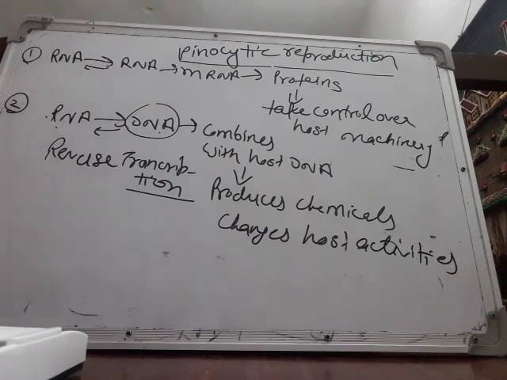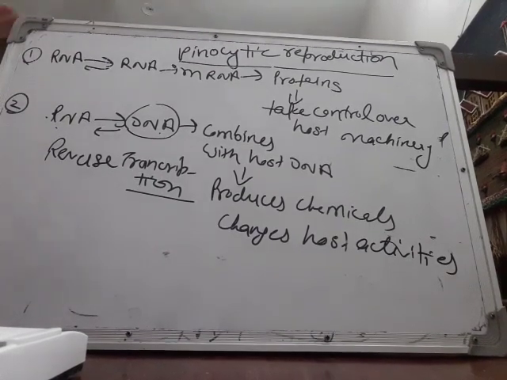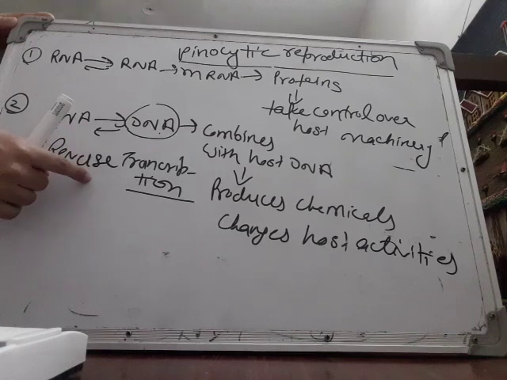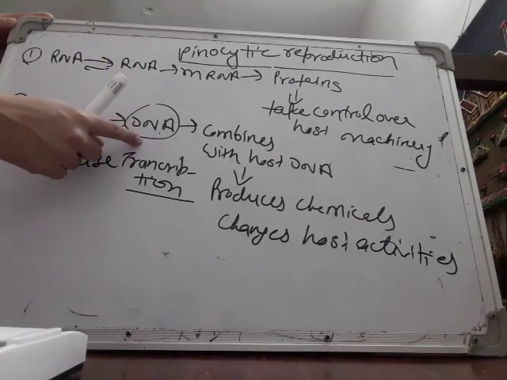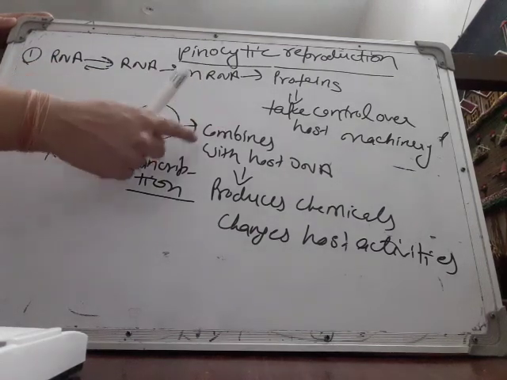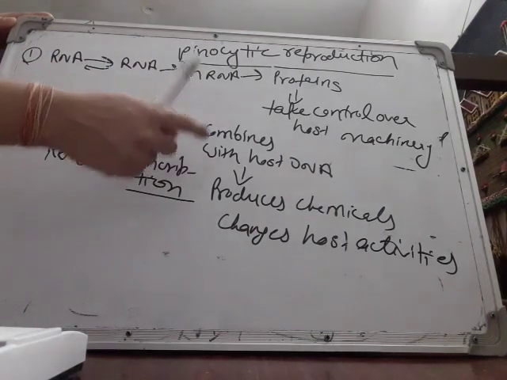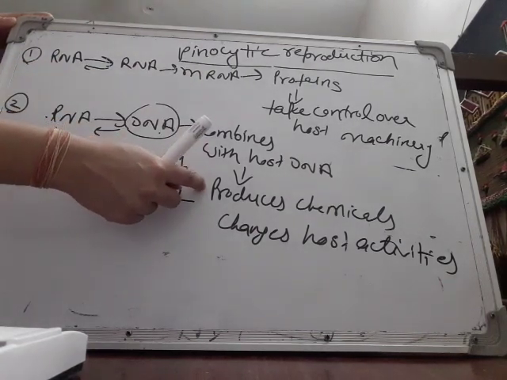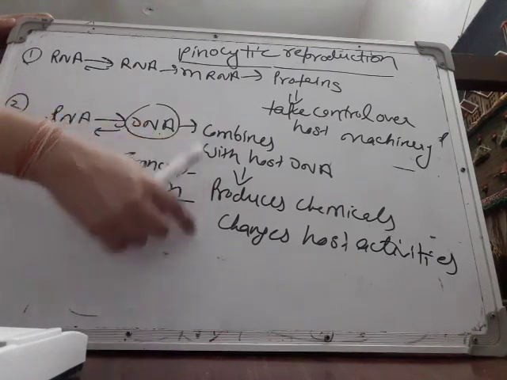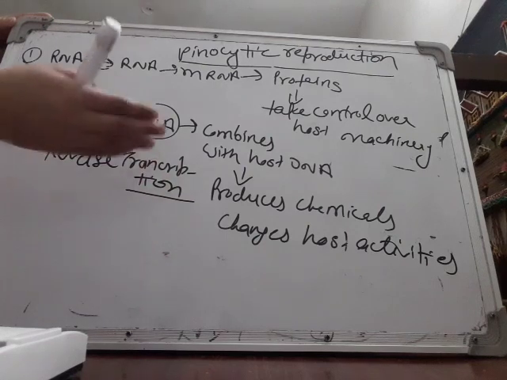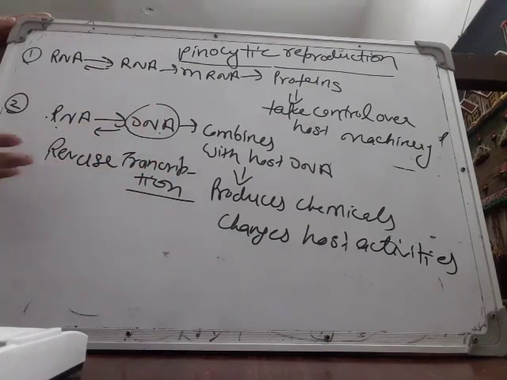When viruses having RNA as genetic material enter the host, then with the help of reverse transcription they form DNA. When DNA becomes double stranded, it gets combined with the host DNA and takes control over the host machinery and produces some changes in the host. These changes may cause cancer and some other harmful fatal changes. So this is all about reproduction we have studied so far in viruses.